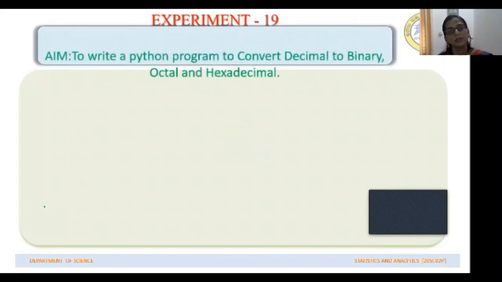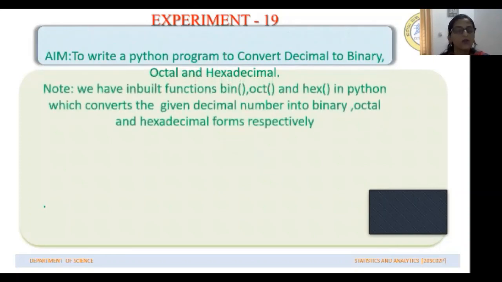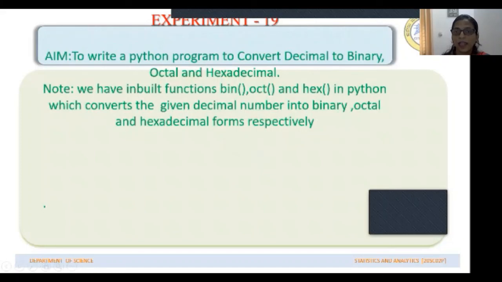Now, next is the experiment to convert. We should write Python codes to convert a decimal number into binary, octal and hexadecimal form. In Python, we have inbuilt functions like bin, oct and hex to convert the given decimal number into binary form, octal form and hexadecimal form respectively. And we can use these functions to write codes in this experiment.